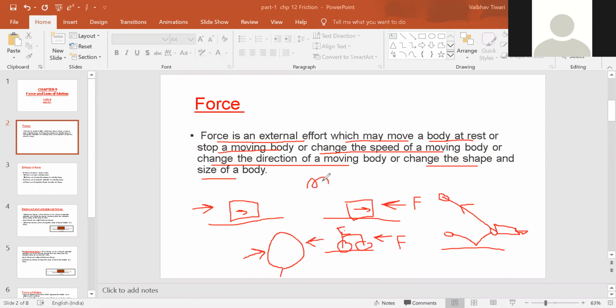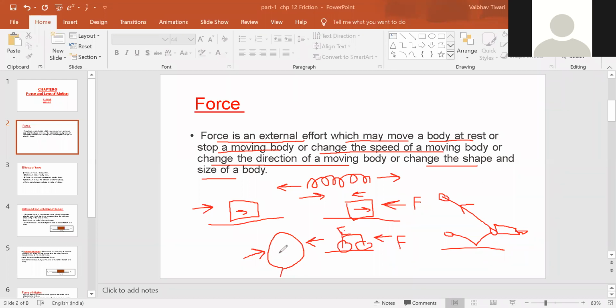Or if a spring is stretched or compressed, in both cases the size of the spring will change. If it is stretched, the length will increase. If it is compressed, means the force is applied inwards, then the size will decrease. So this is about the size.